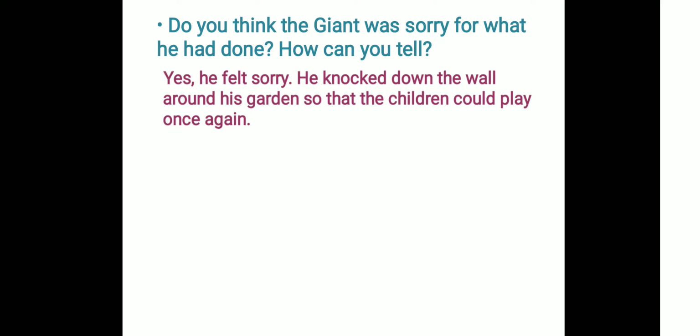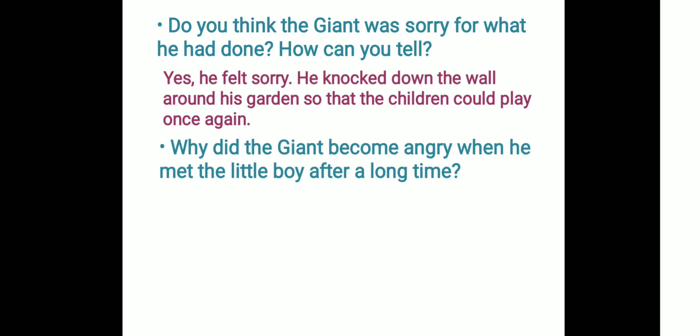So once the giant realized that it was only because he had been so selfish that spring did not come into his garden, he broke the wall down so that children could once again come. This is what he did when he realized that he had been wrong in his actions. Next question. Why did the giant become angry when he met the little boy after a long time?